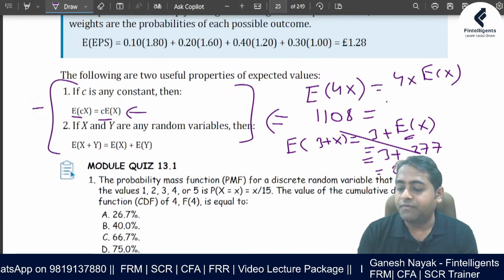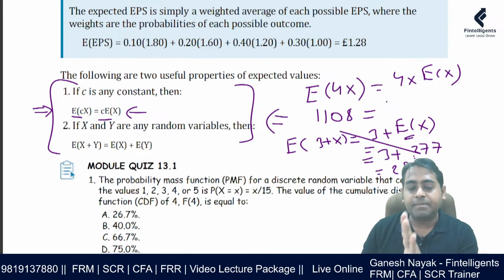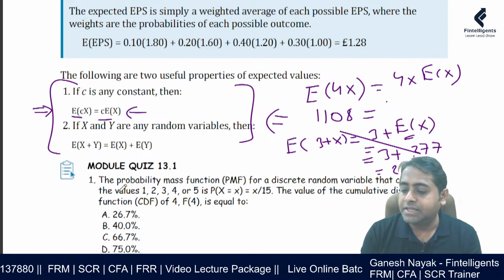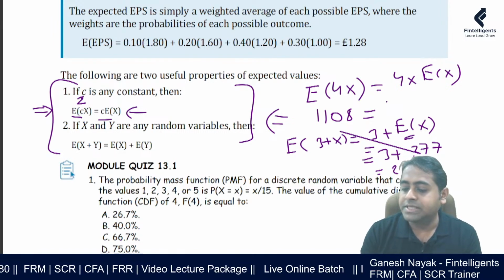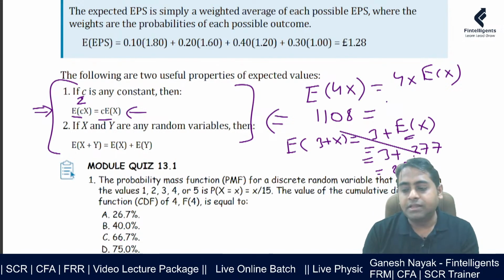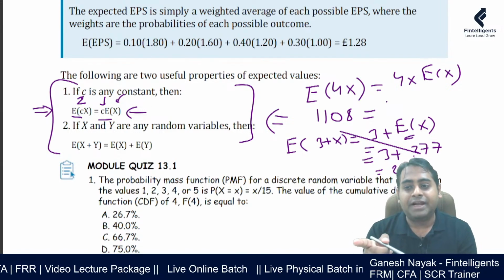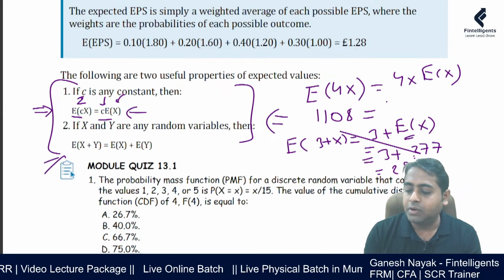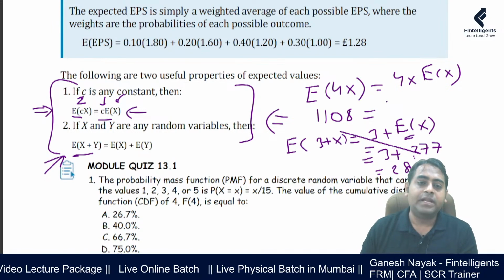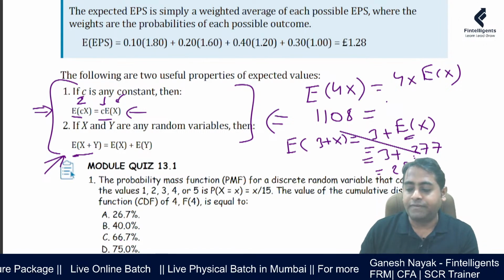When I talk about the formula, over here the C was constant. Some constant is getting multiplied. If I want to find this new variable z, which is 3 into x, and find the average of that, it is nothing but taking 3 and multiplying it with the average of the original random variable. Similarly, if I have two random variables x and y, and I have created a new variable which is a combination of x and y.